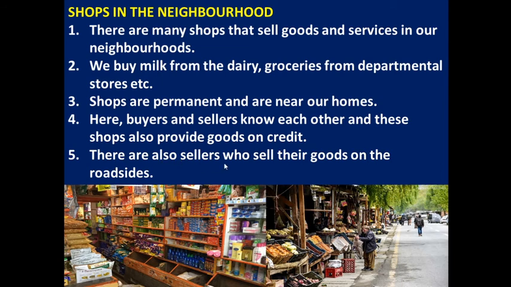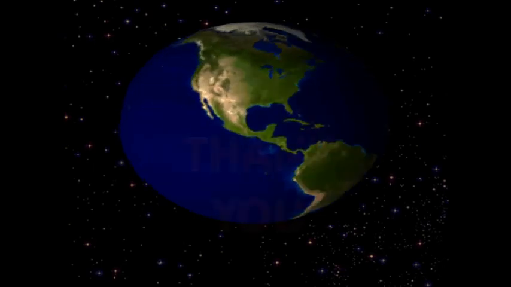There are also sellers who sell their goods on the roadside. So in the neighborhood market we also have hawkers or roadside stalls or sellers. These are some of the important characteristics or significances of the neighborhood market. So in this class we discussed the characteristics and features of the weekly market and neighborhood shops. Thank you.